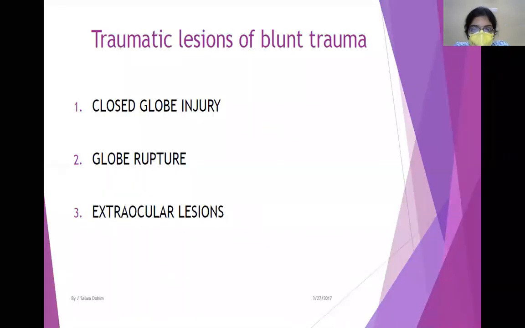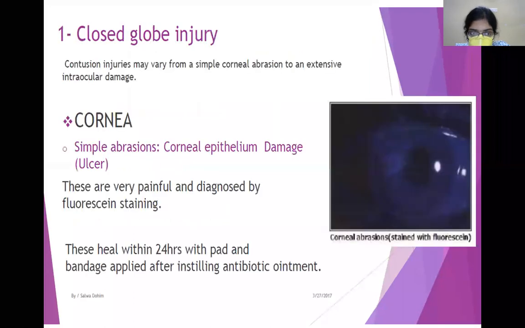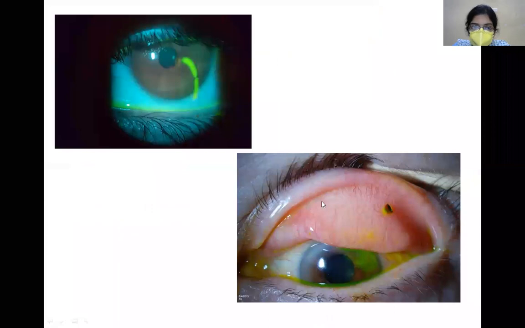Now, what are the traumatic lesions of blunt trauma? They could be closed globe injury, a globe rupture, or extraocular lesions. We'll be looking at closed globe injuries. So, closed globe injuries, firstly, the cornea. So, in the cornea, there could be simple abrasions of the cornea. Now, you can see this patient, there is something like a fingernail trauma. A fingernail got scratched here.